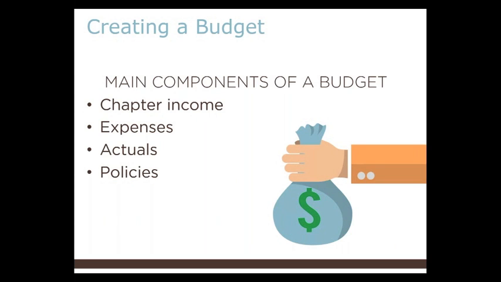Your main components of the budget should be the chapter's income, expenses, actuals, which is what the chapter has been bringing in and sending out, versus what has been budgeted for, and then policies, such as incentives and punishments that are outlined in your organization's bylaws.